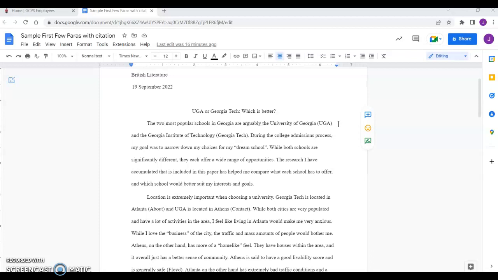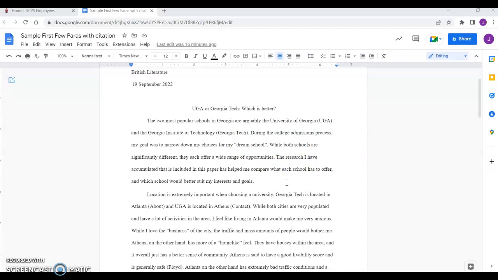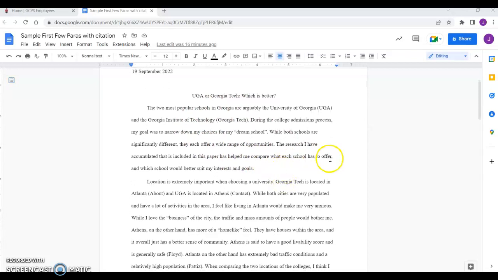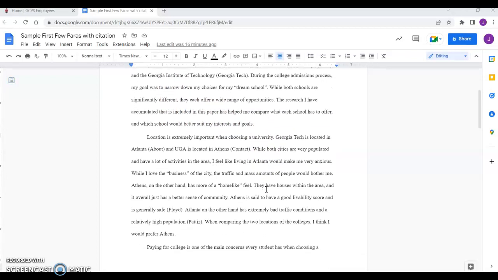So that now throughout the rest of the paper, the student could just say UGA from now on. Same thing for this next one that talks about Georgia Tech. They can just say Georgia Tech or Tech, and that is fine. So intro paragraph, nothing research-based at this point, just saying, here's what I'm looking at in this paper.